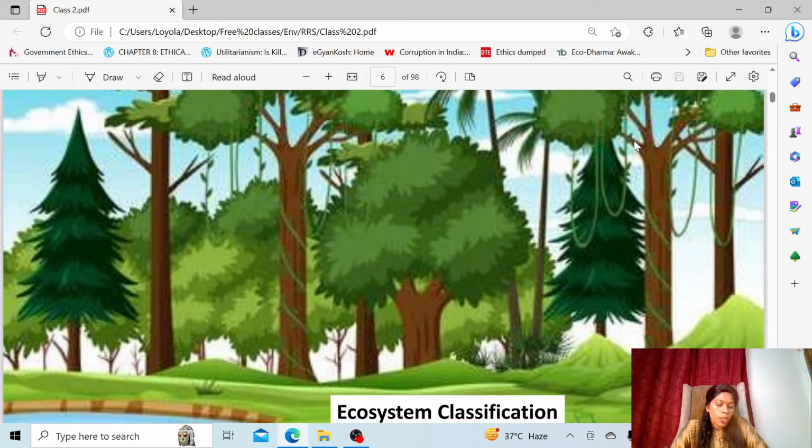Environment. In the last session, we were discussing the basic concepts of environment, what is meant by environment, as well as the interactions of organisms inside the environment through various forms of food chains, pyramids, nutrient cycling, as well as the interaction types.